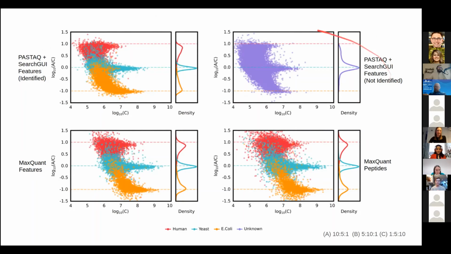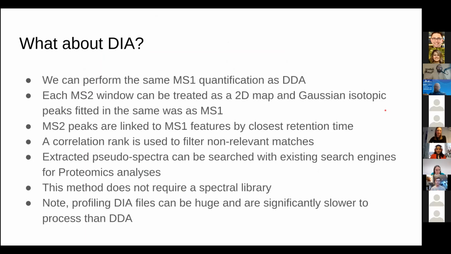But there is a large number of features that did not have any sort of identification, but they do still exist in the data. So these features could still be valuable, and you could potentially go to the retention time and m/z, do some sort of targeted analysis for them, and then get the identification for those later down the line.